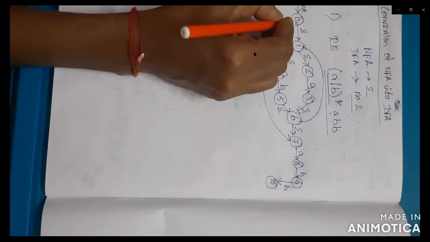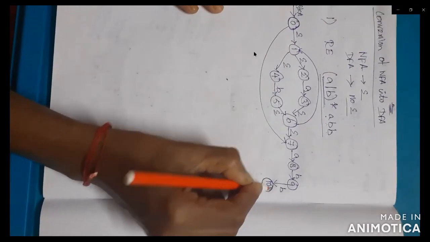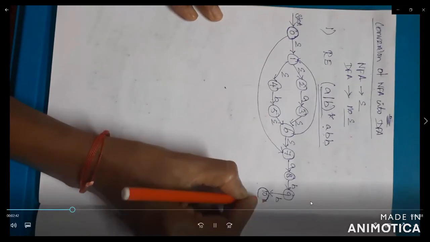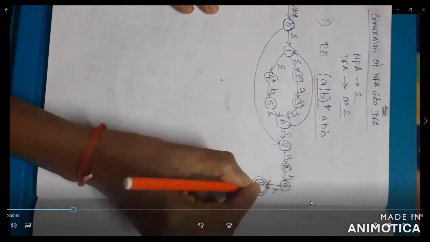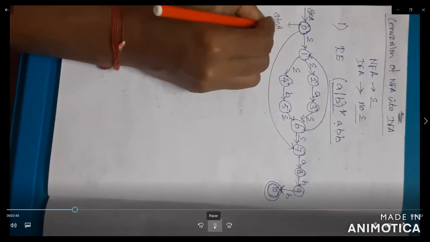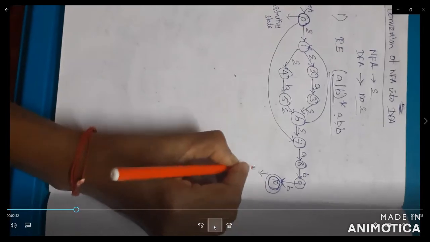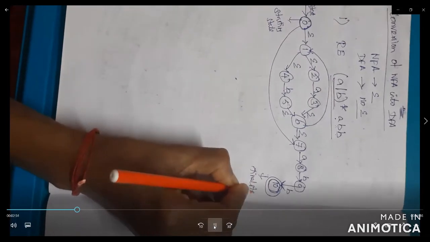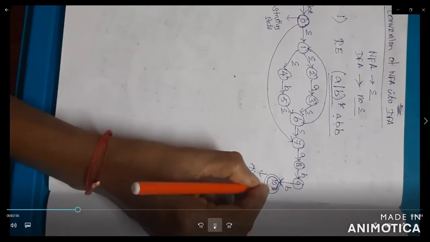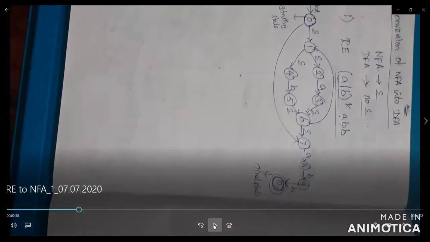So the starting state is 0 and the ending state is 10. The ending state is drawn as a double circle, which indicates the final state. So 0 is the starting state, and 10 is the final state. The final state is indicated by the double circle. Okay, now here you can check.